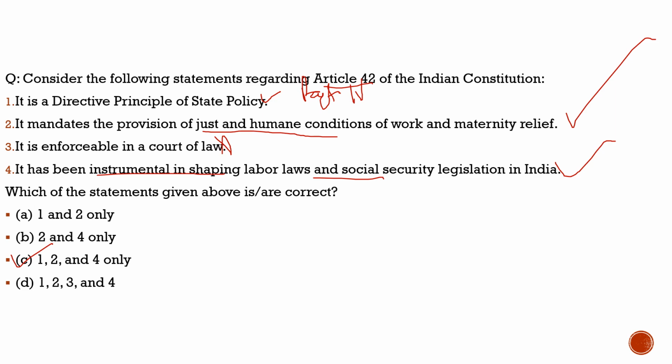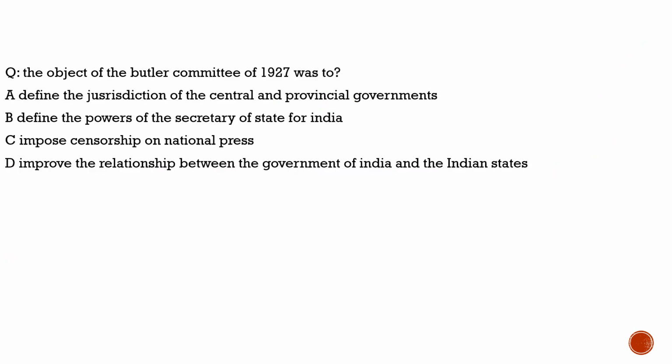Now with this, let's move towards the last part of today's discussion, which is solving the previous year question. Here the question says: the objective of the Butler Committee in 1927 was to... what was the objective of the Butler Committee of 1927? Is it to define the jurisdiction of central and provincial governments? No, it was not about that. Second, define the powers of the Secretary of State for India? No, totally incorrect. Impose censorship on the national press? Totally incorrect.